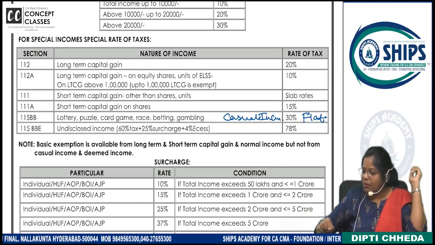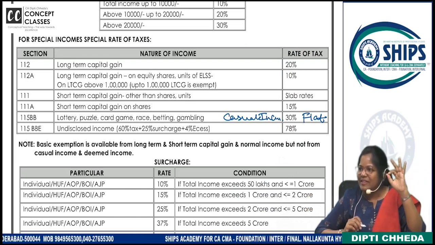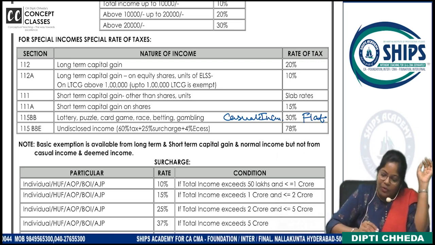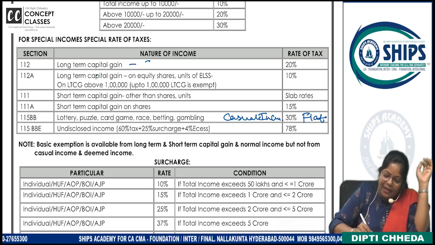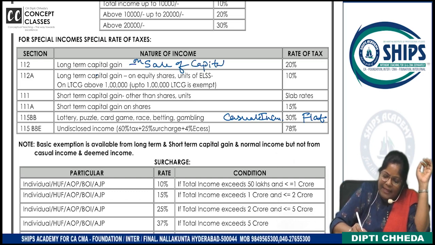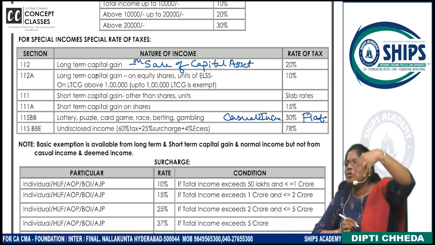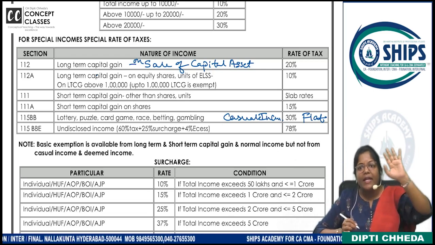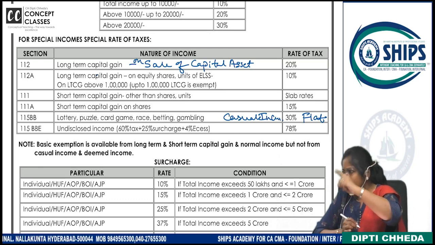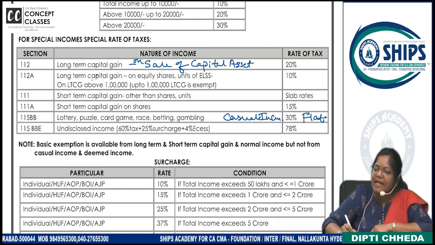Chalo, come back to this topic. What am I teaching you right now? Special income, special rates. Okay. Now, there is long-term capital gain. Long-term capital gain comes on sale of a capital asset. For now that is enough. This is the name of the fourth chapter, capital gain. You know some capital assets like property, plot, car, jewelry. If you sell, will you get profit? Yes. That profit is called what? Long-term capital gain. It is taxable at what rate?